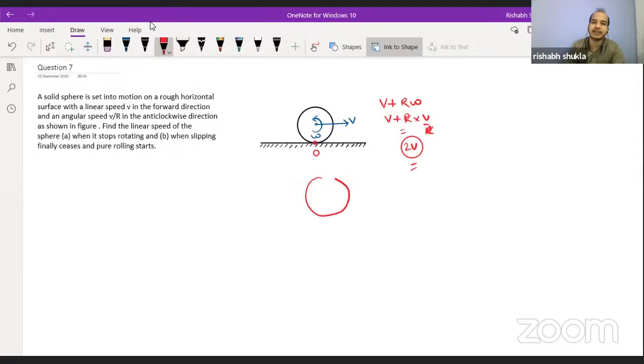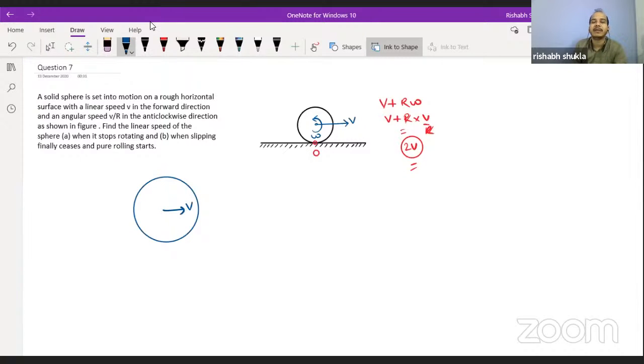In case they would have mentioned that this is velocity and this is omega, and the omega is clockwise, then in that case the body would have performed pure rolling motion. But here the things are different. Try to understand this. If I am saying that a body is performing a rolling motion, basically a general plane motion.